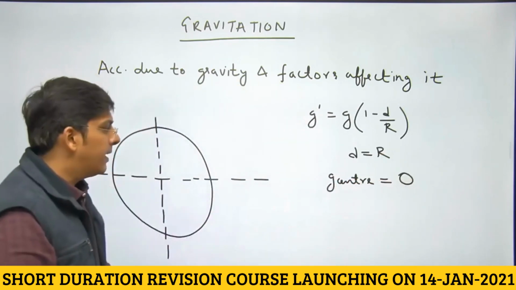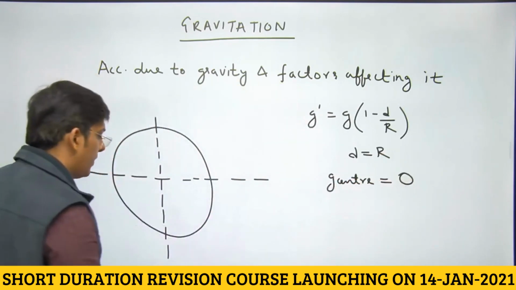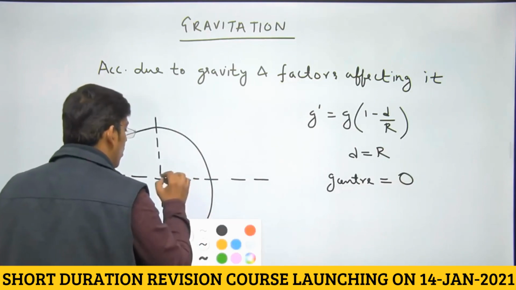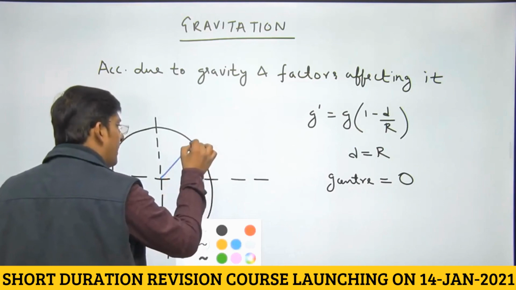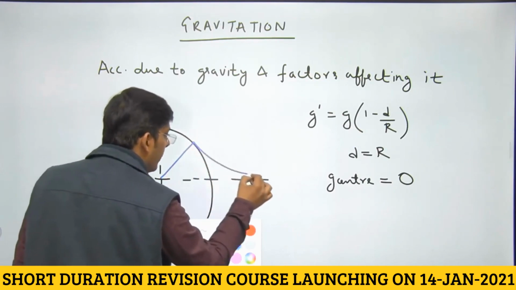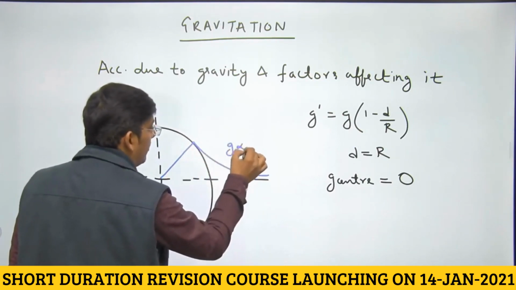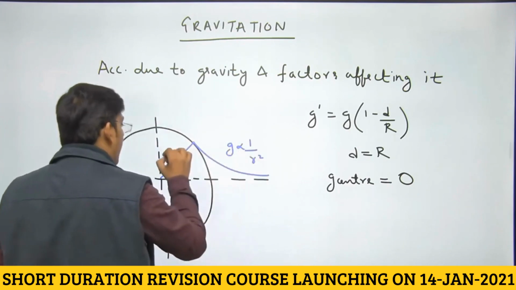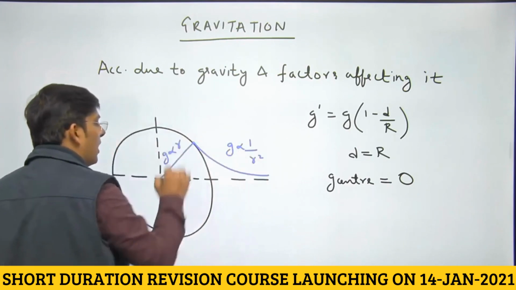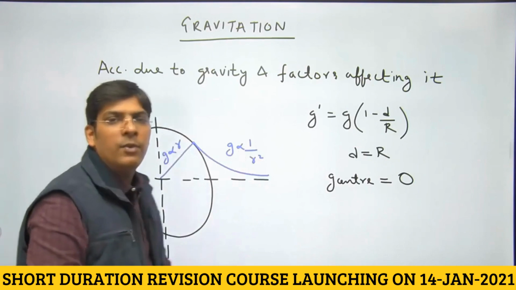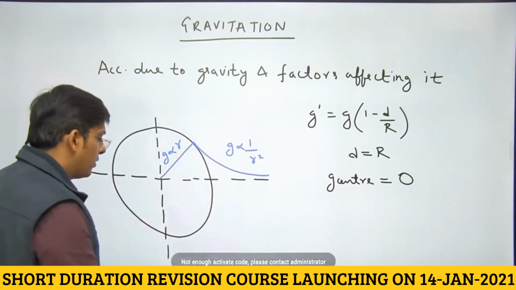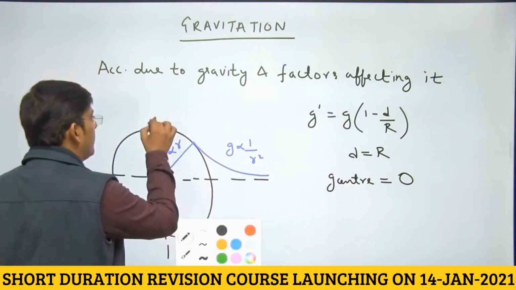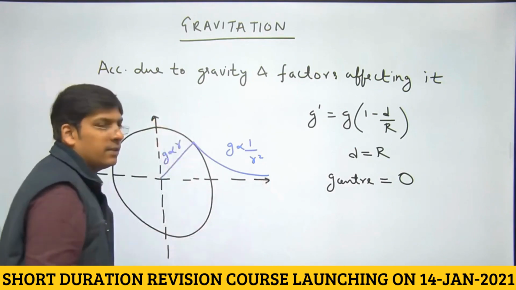As we move from center to the surface, acceleration due to gravity increases. It becomes maximum at the surface, then again decreases as 1 by r square outside, and inside it is directly proportional to small r, right? This is the graph that we have plotted for acceleration due to gravity versus distance from the center of the Earth, dear students.